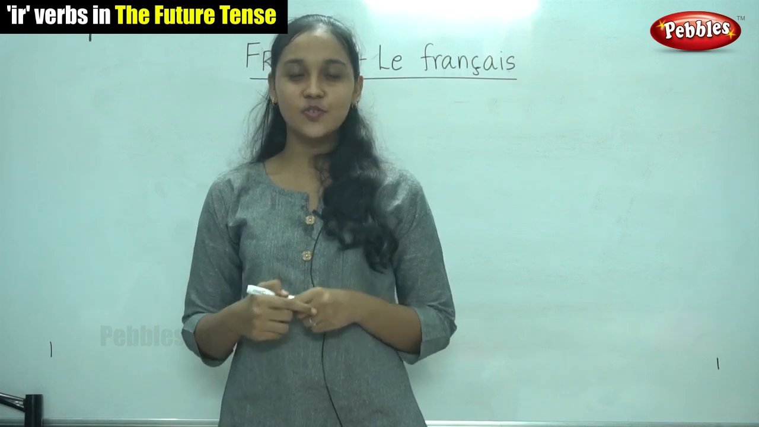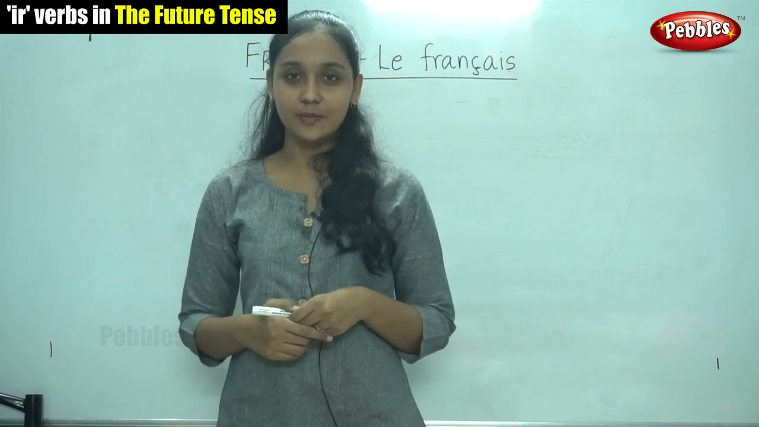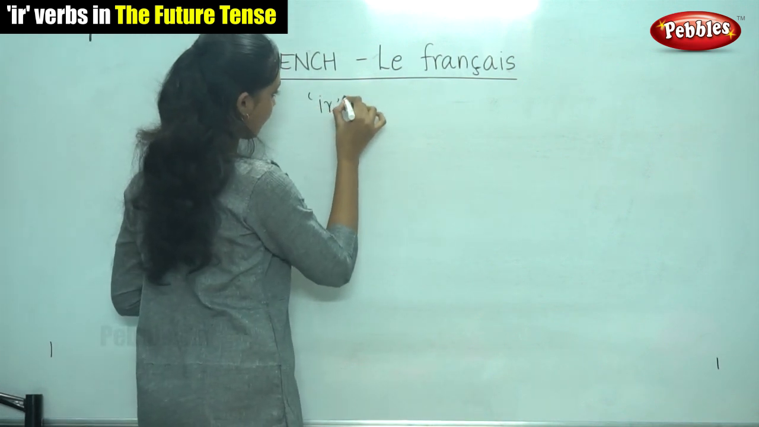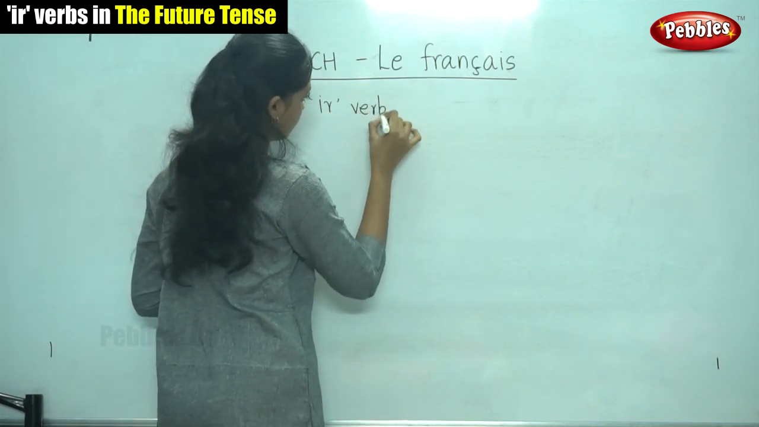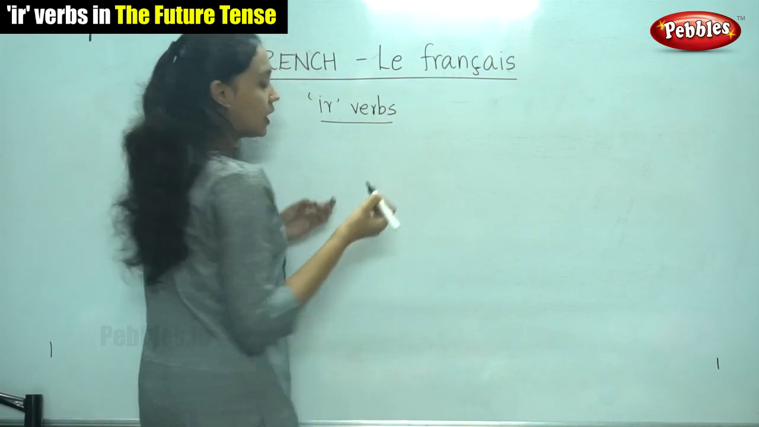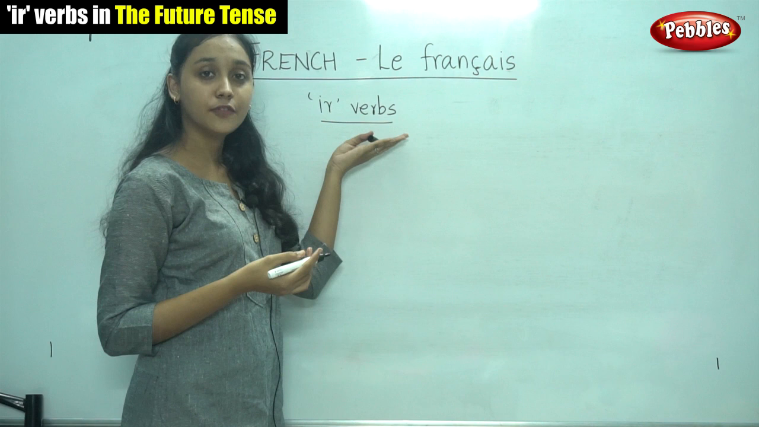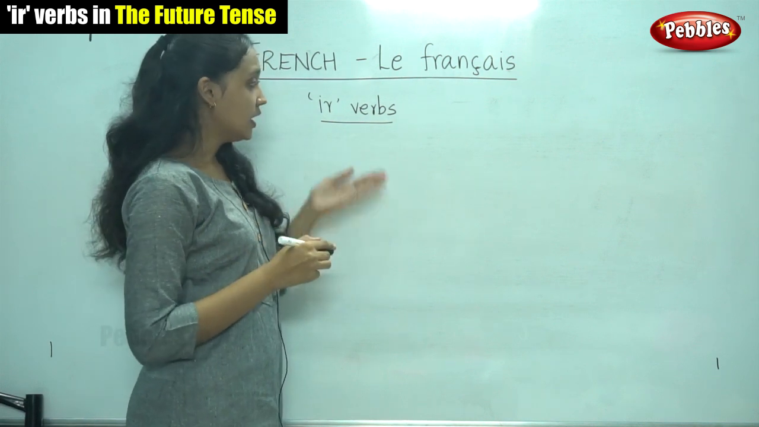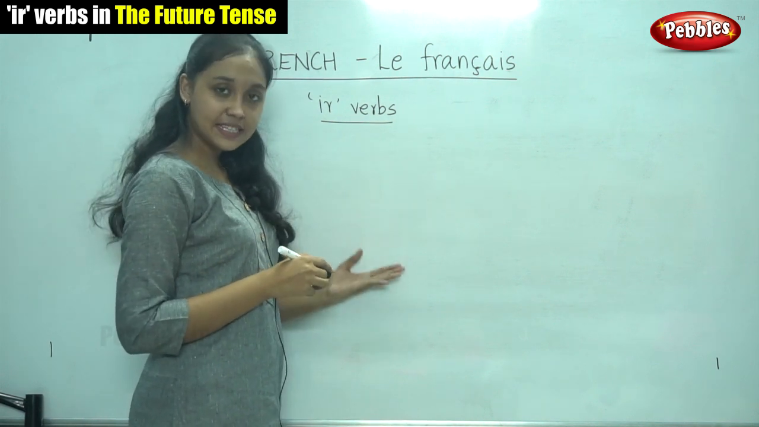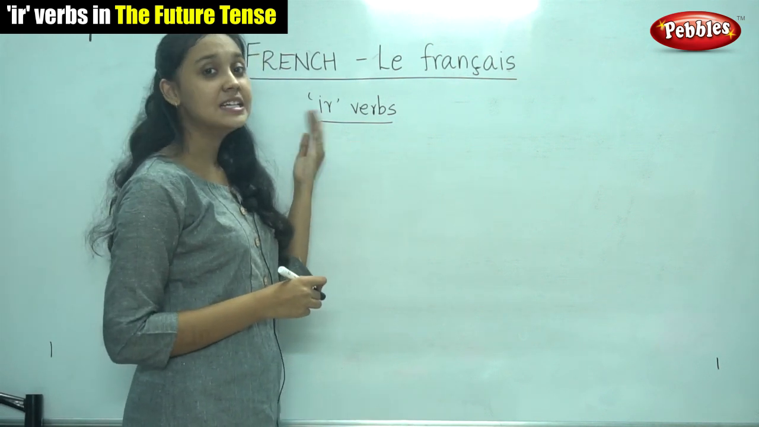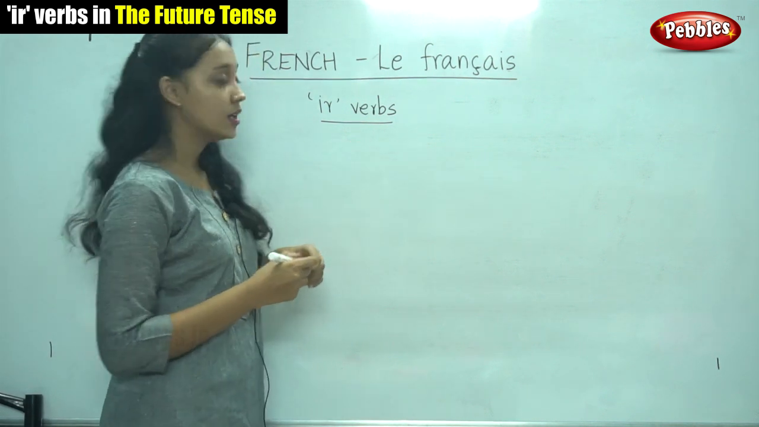Now let us move on to the next group of verbs. They are the IR verbs. So now we are going to learn to write the IR verbs in the future tense. Now here also the endings remain the same. The change lies in the stem or the root.